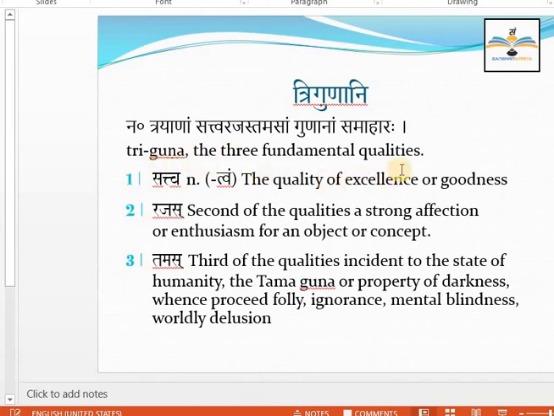Triguna, the three fundamental qualities of mind, right? Sattva, the quality of excellence or the goodness, that is called sattva guna. Rajas, the second of the qualities, strong affection or the enthusiasm for an object or a concept is called rajas. The tamas, the third of the qualities incident to the state of humanity, the tamaguna or property of darkness, whence proceed folly, ignorance, mental blindness, worldly delusion.